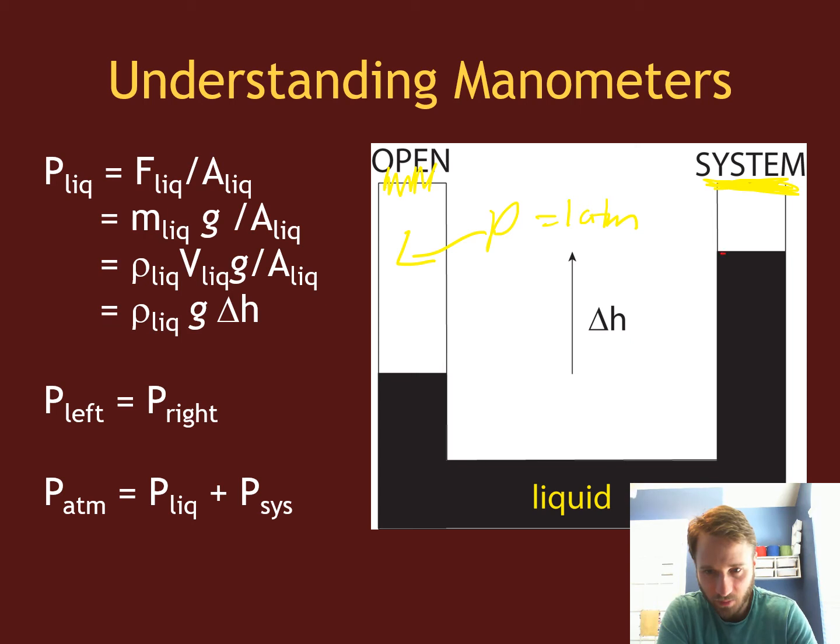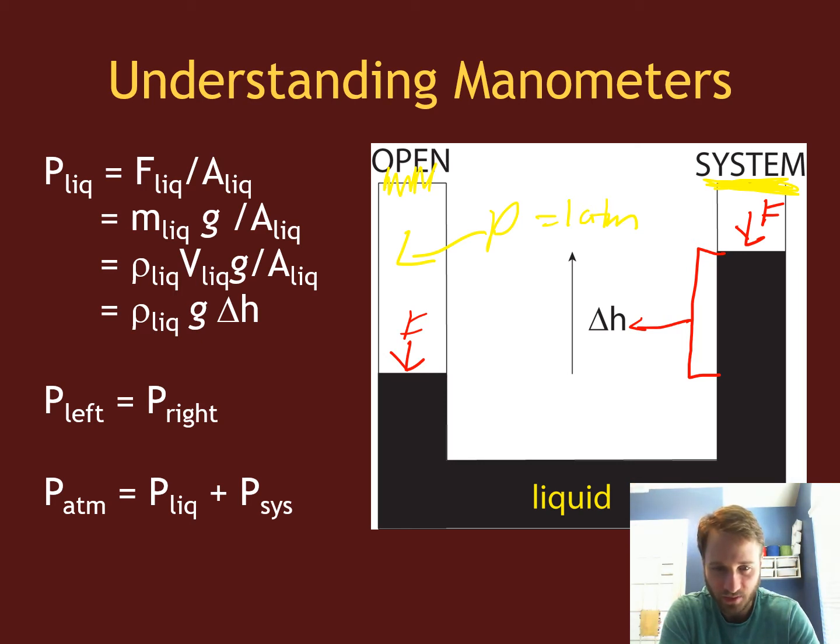Right, this liquid will have a difference in height, this delta H, okay, that's related to the fact that more pressure is being exerted on one side versus the other, right? That more pressure means that there's more force pushing down on one side versus the force that's pushing down on the other side, and that extra force causes the liquid to rise on one side versus the other, right?